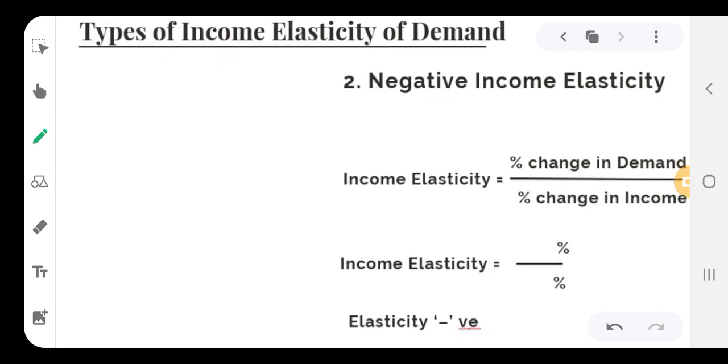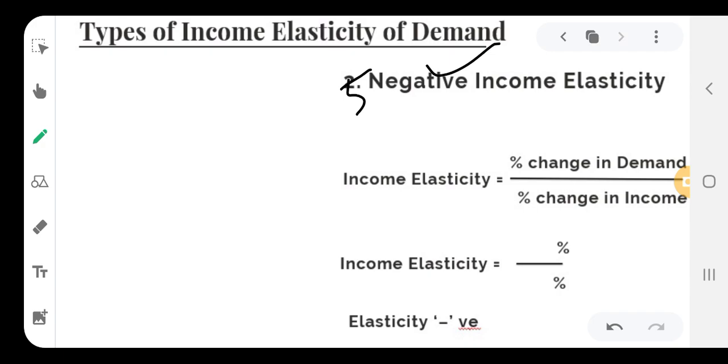And the last type is negative income elasticity. This is the fifth type of income elasticity of demand, that is negative income elasticity. This negative income elasticity of demand we can experience in case of inferior goods.